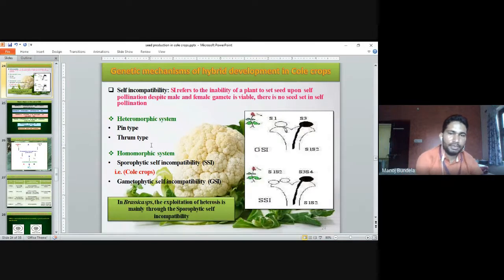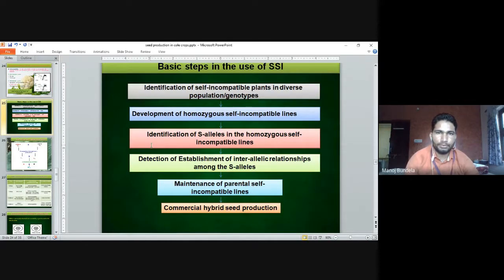Self-incompatibility. If we apply heterosis, then normally we have to use sporophytic self-incompatibility. Basic steps in the use of sporophytic self-incompatibility: the first step is identification of self-incompatible plants in a diverse population or genotype. Then we go for development of homozygous self-incompatible lines.